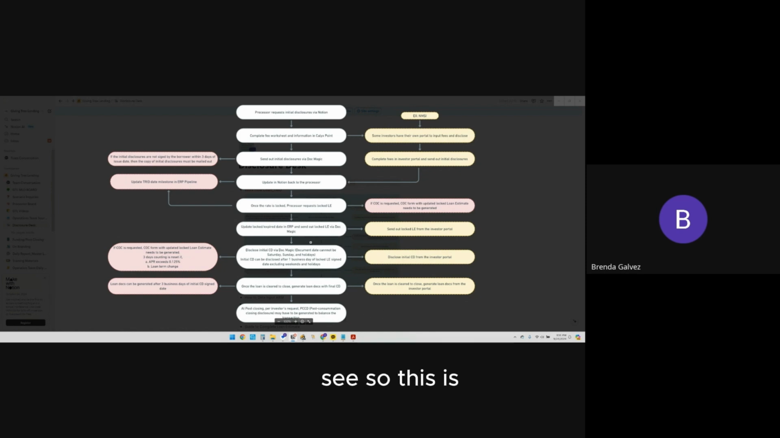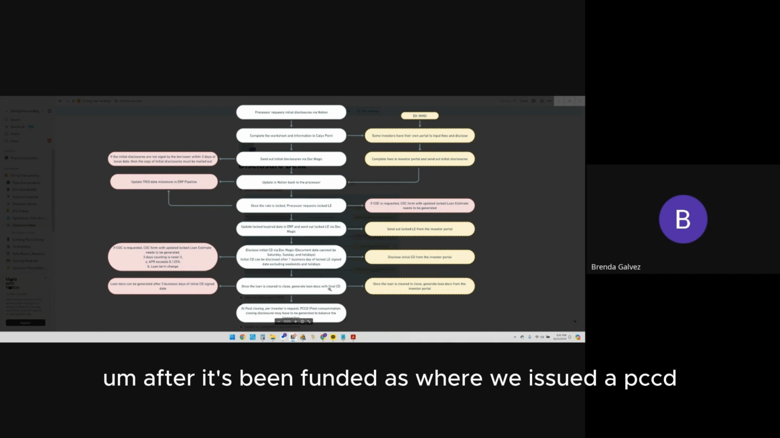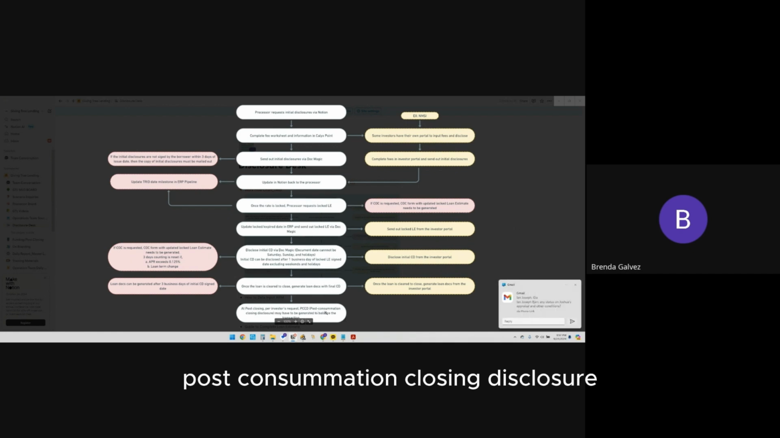Oh yeah, so this kind of has a breakdown. That's why I was showing this here. It goes from initial disclosures. Once it's locked, we issue our lock delete. We issue our initial CD. Once we have our clear to close, we issue loan documents, and that again has the final CD. After it's been funded is where we issue the PCCD, post consummation closing disclosure.